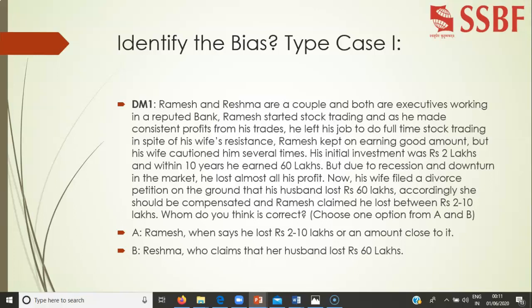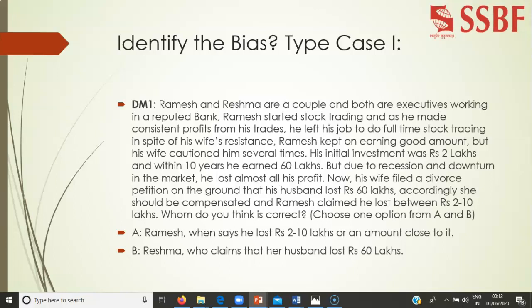Ramesh now claimed that no, if at all my marriage is going to dissolve, then the claim amount of Resma should not be more than rupees 2 to 10 lakhs. So, whom do you think is correct? Choose one option.